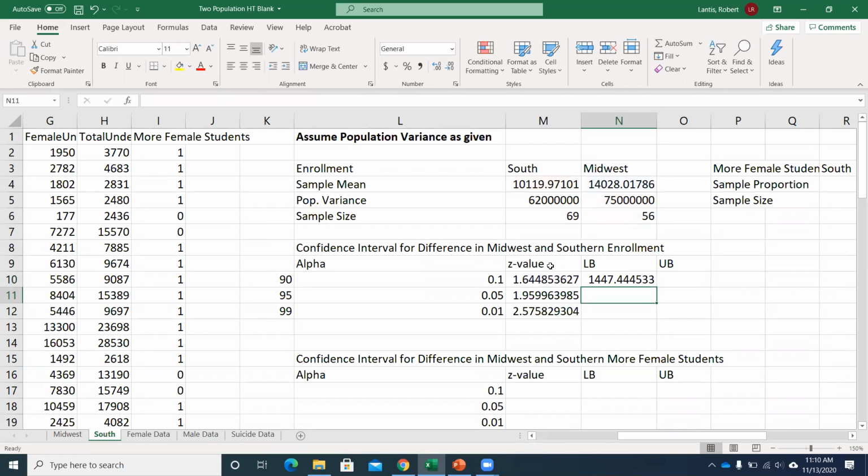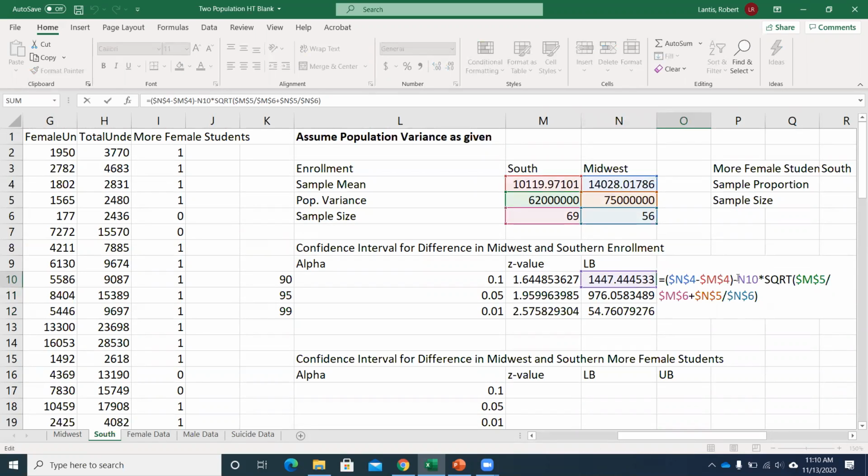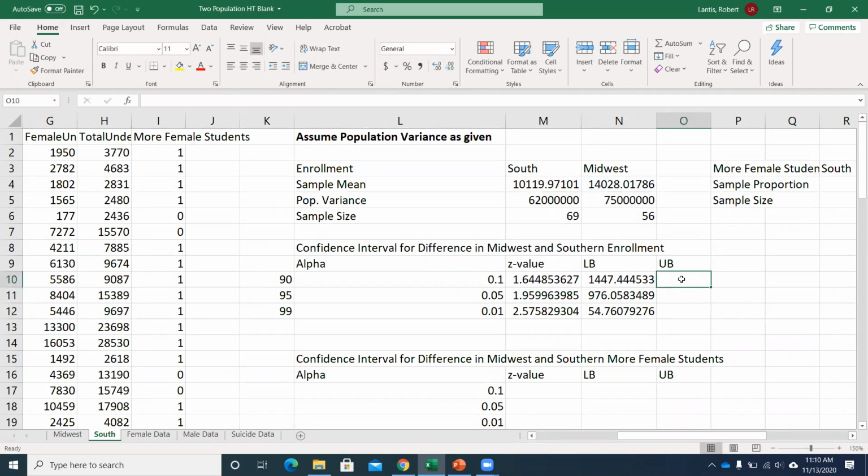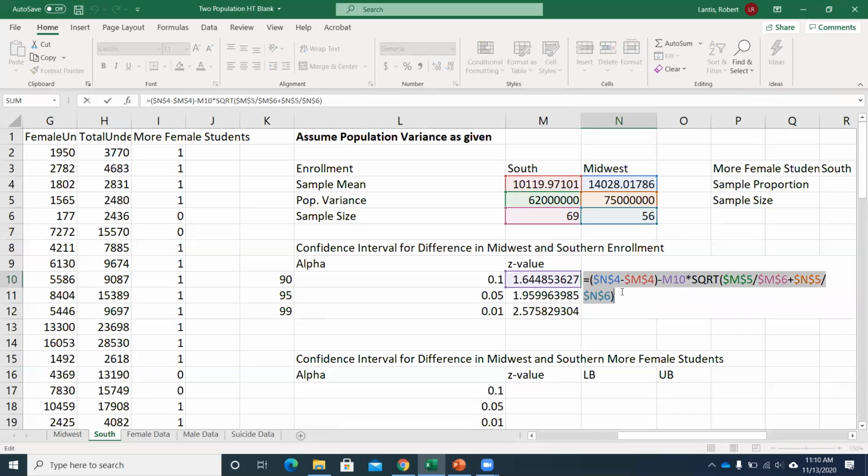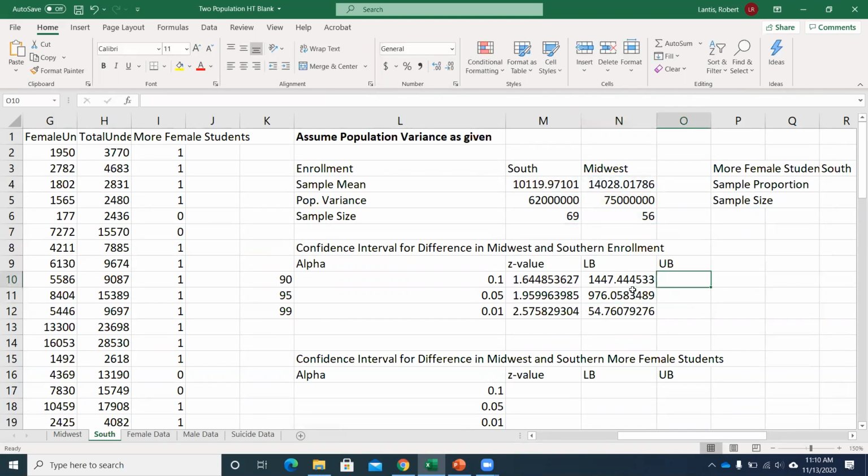All right, so once I do that, now I can copy this down, and I've got my 3 lower bounds. Okay? If I want my upper bound, now if I copy this over, just using my mouse, the issue is, whoa, how did I get a negative upper bound? Well, remember, it's going to update wherever I move it. Well, I moved it over, so it's no longer using my z value. So typically, I think the easiest way to do this, and I showed you this with one population, is just copy this. So Control C, I'm going to copy that, enter, go over to this cell, and then you can paste it, right? Control V, okay?